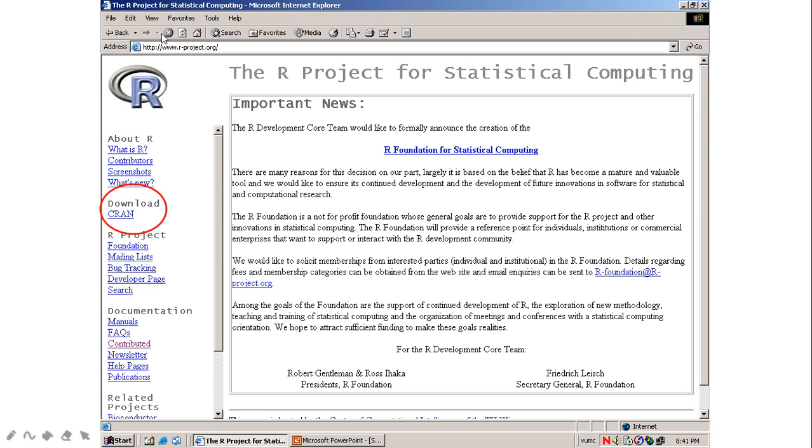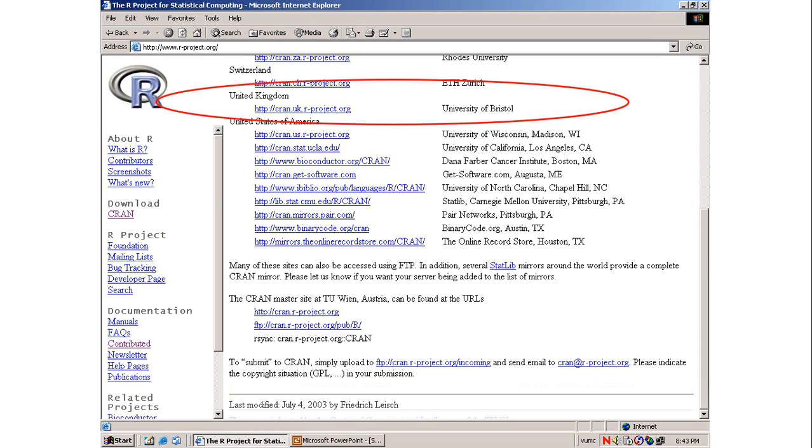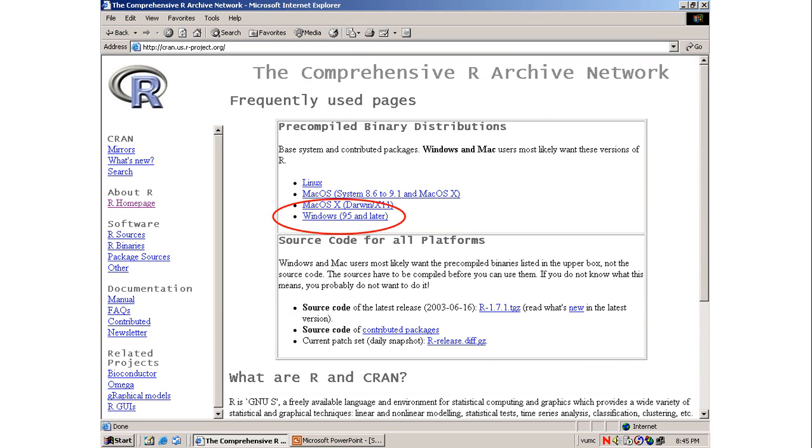So this is the website www.r-project.org, and here we have CRAN, and if I click it, I will go to this United Kingdom page, and then when I click it, it will offer me to which system I want to download, whether I want it for Linux, for Mac OS system, for Mac OS X system, or Windows. I want it for the Windows, therefore I will click this.